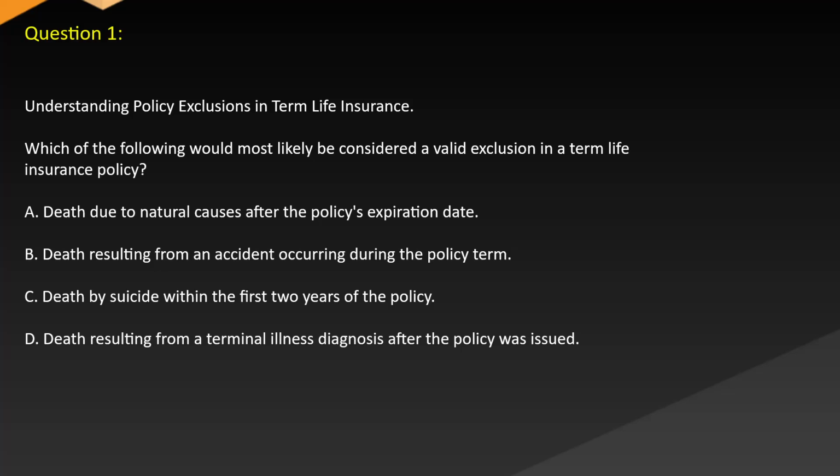Question 1. Understanding policy exclusions in term life insurance. Which of the following would most likely be considered a valid exclusion in a term life insurance policy? A. Death due to natural causes after the policy's expiration date. B. Death resulting from an accident occurring during the policy term. C. Death by suicide within the first 2 years of the policy. D. Death resulting from a terminal illness diagnosis after the policy was issued.